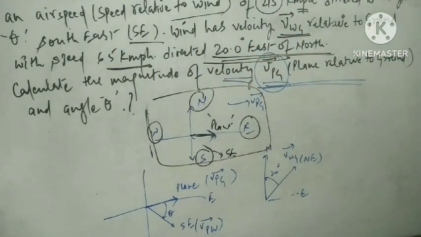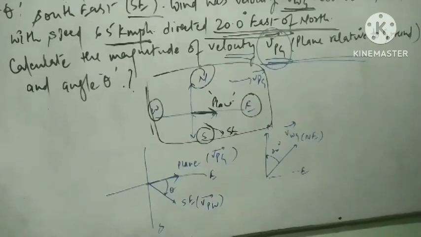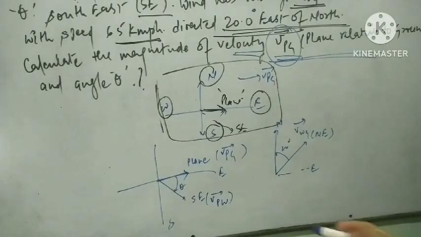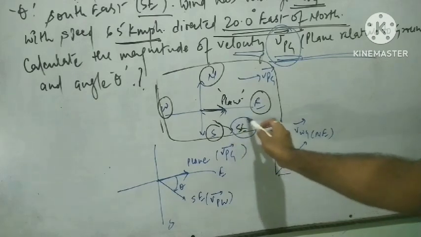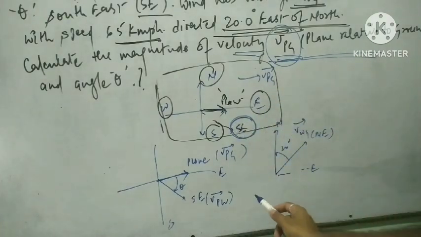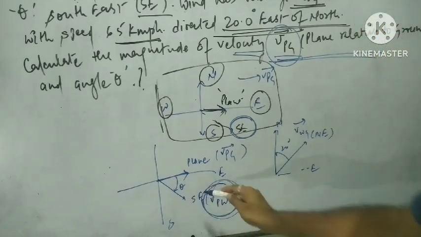Now, the pilot points the plane somewhat south of east, meaning this is the directional constant for the velocity of the plane with respect to the wind. Okay, so I have plotted certain things so that it is feasible for you to see. What the south of east is signifying is the velocity of the plane with respect to the wind.